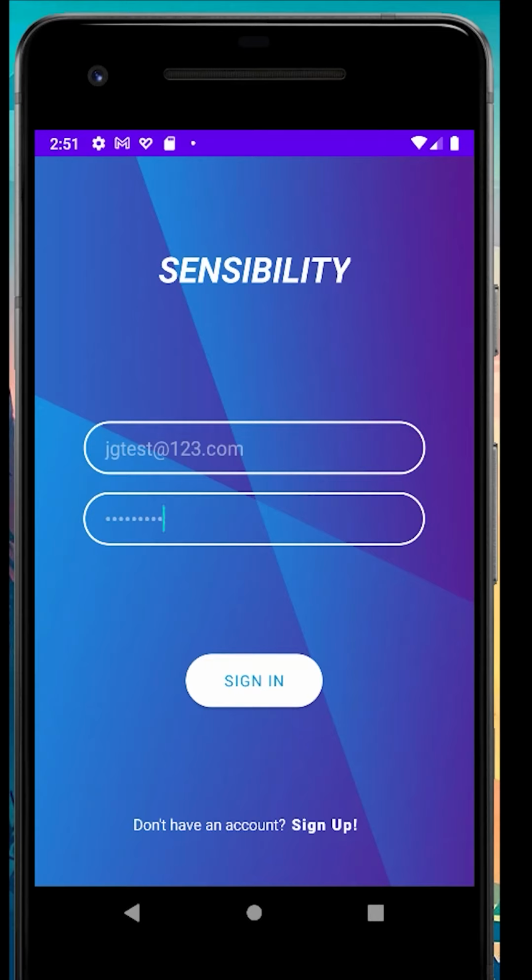Welcome to Sensibility, the app that allows you to track your mental health and your fitness and see how much of an impact they have on each other. The idea behind the app was there are a few apps out there that track your fitness, and there are a few apps that track your mental health, but if you're someone like me, where one truly affects the other, there's not much of a place out there on the App Store where you can combine those two data sets together.